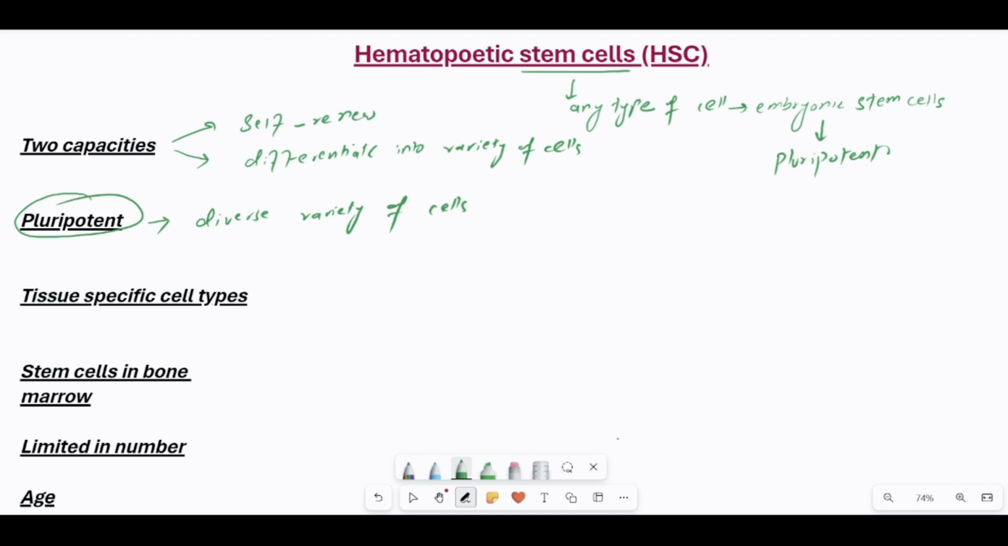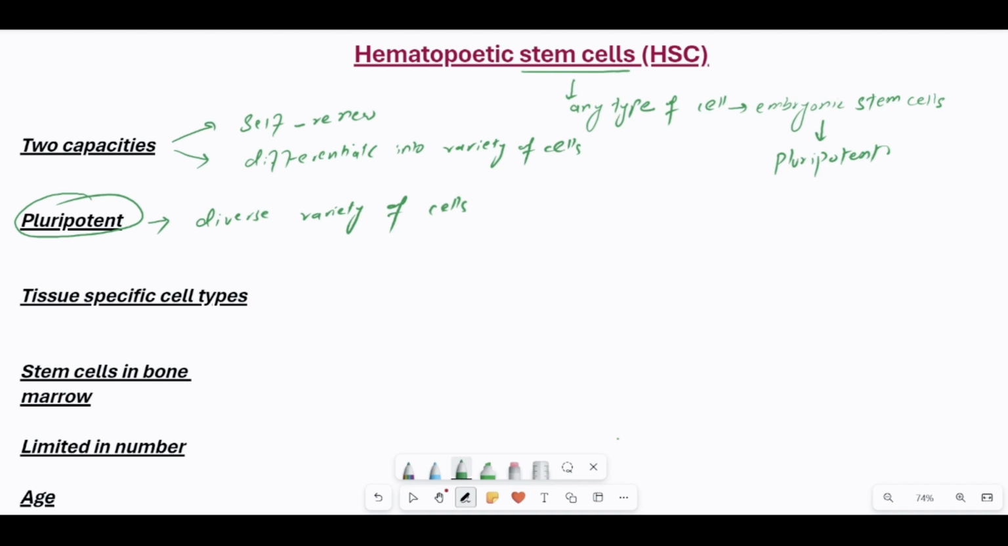And when these stem cells are present at the embryonic level, they are called pluripotent, because they can give rise to any type of cell related to any organ, any tissue of your body. So they are called pluripotent, except the placenta cells.